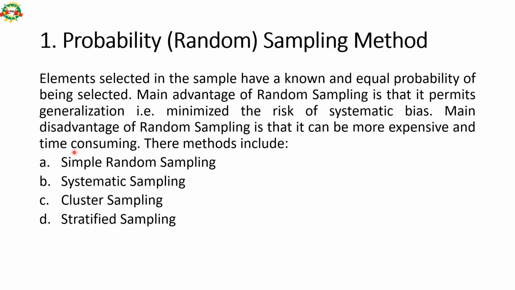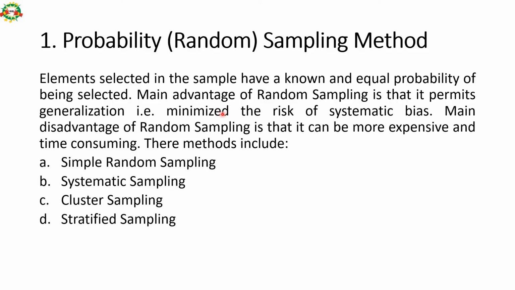There are further 4 types of probability sampling methods, and elements selected in this sample have a known and equal probability of being selected. So in this sampling method, each element has an equal and known probability of being selected.